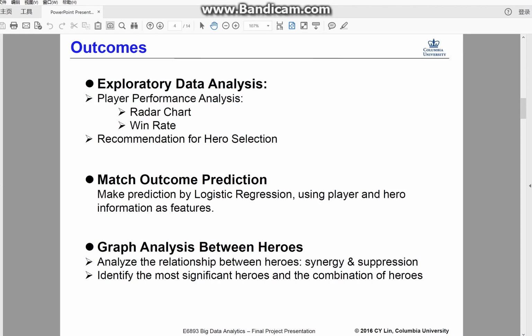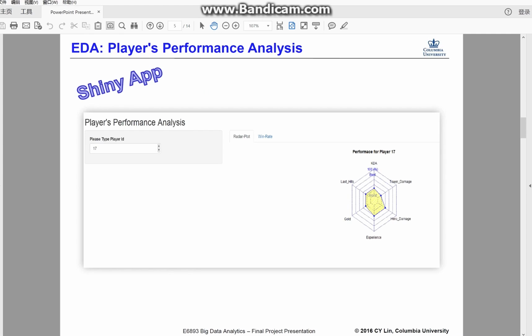And as we know, the Dota 2 Worldwide Tournament is held every year, and accurate prediction could bring gambling benefits to some people. And if we can identify the relationship between heroes, it will provide insights for team training.